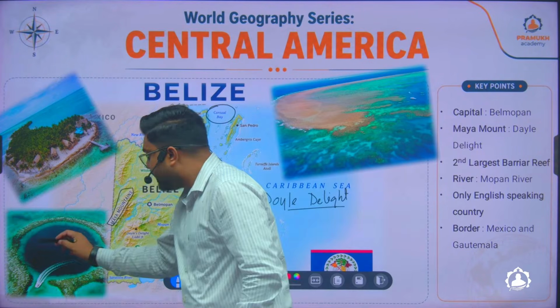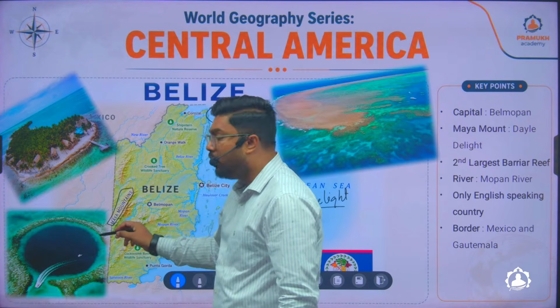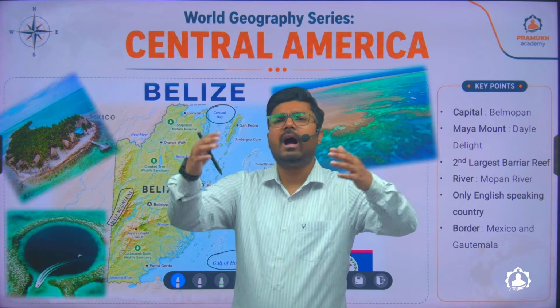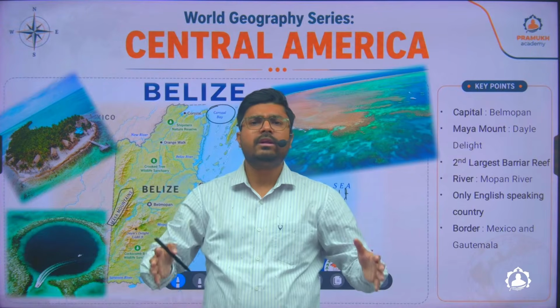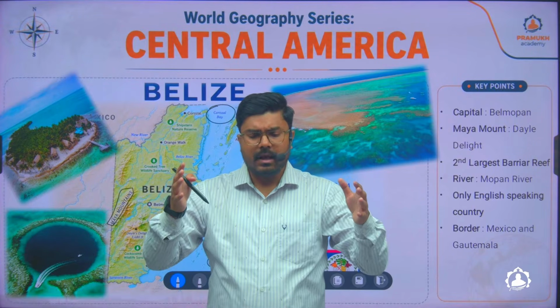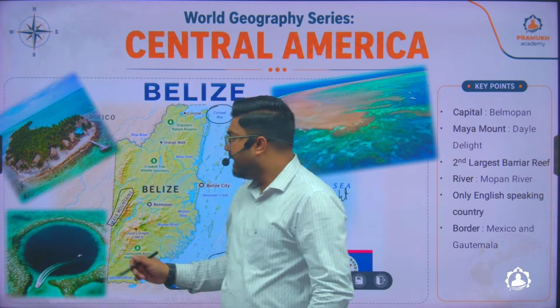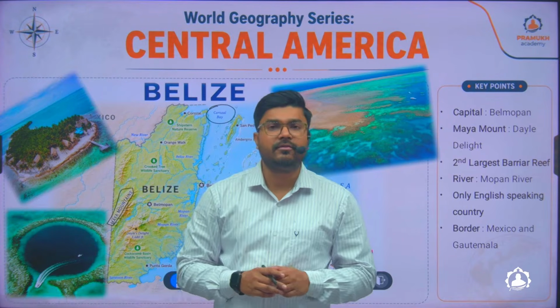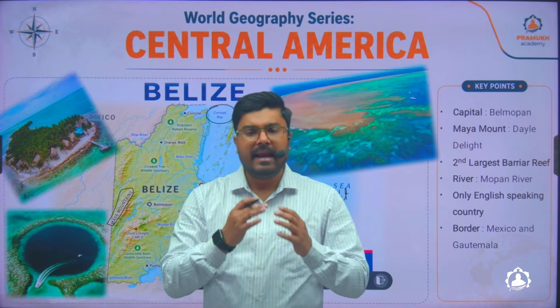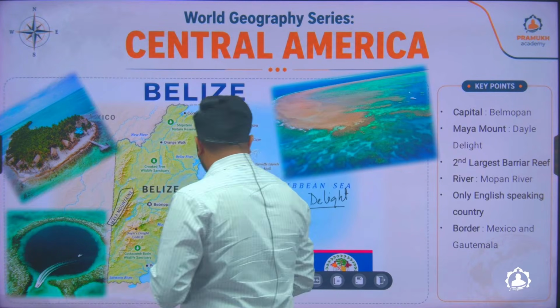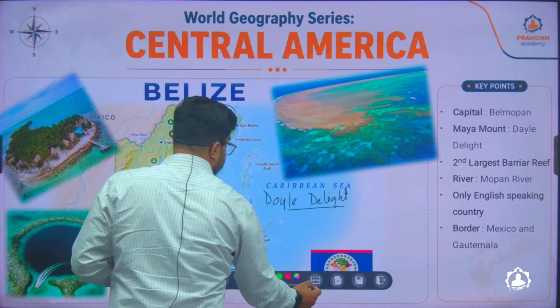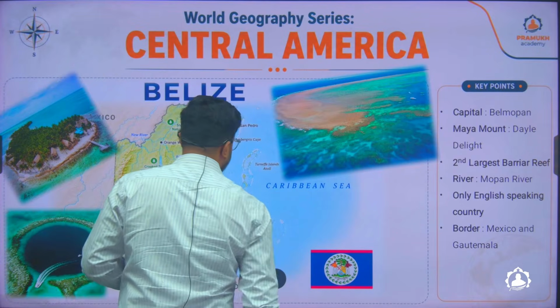So these dark color regions are called sinkholes. You can consider them very, very large hole-like landforms located in the ocean, and in these sinkholes there's a huge amount of deposition of sediments as time goes on. The second country after Belize is your